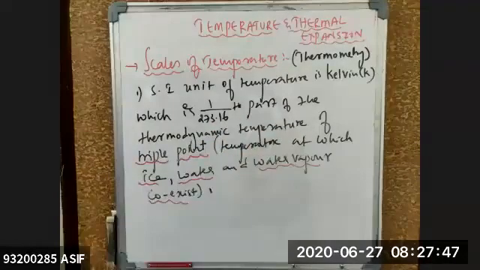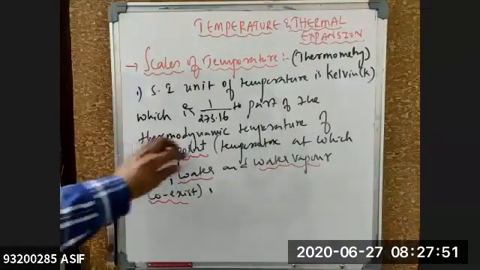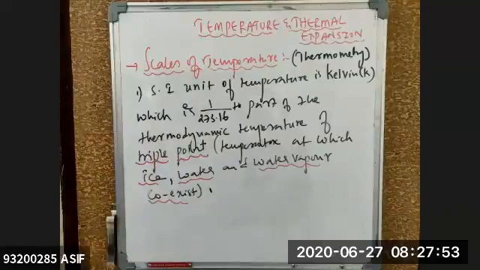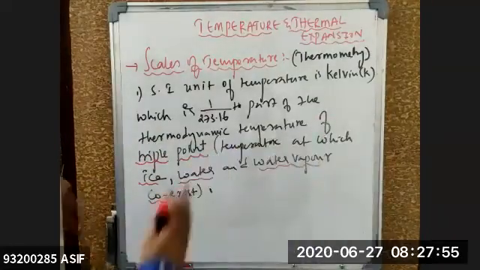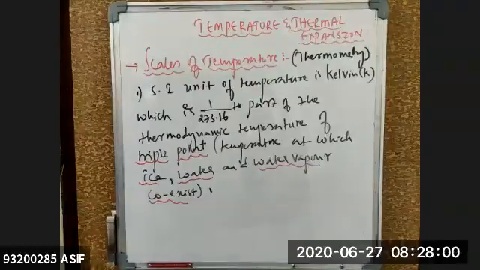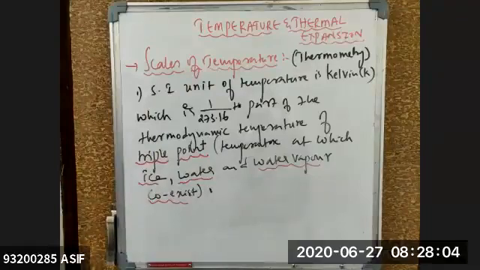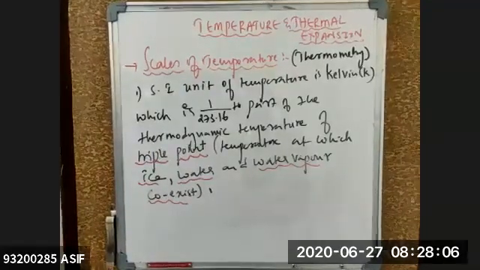Triple point is nothing but the temperature at which ice, water, and water vapor will be coexisting. We'll study the triple point in detail, the graphs, and how water, ice, and water vapor coexist at one temperature, in the further section. But right now, just remember the definition of the Kelvin. I hope you're clear with this one.